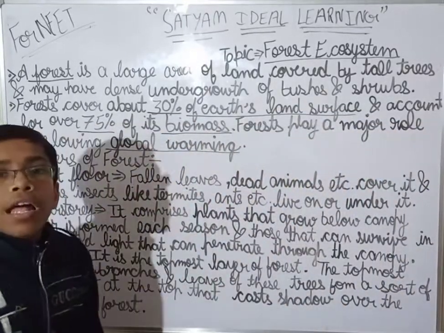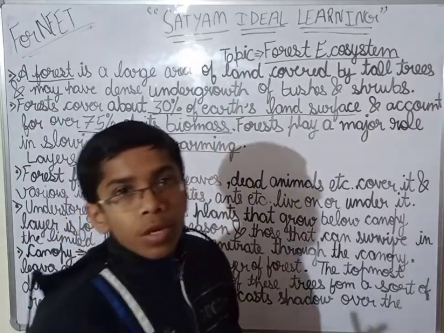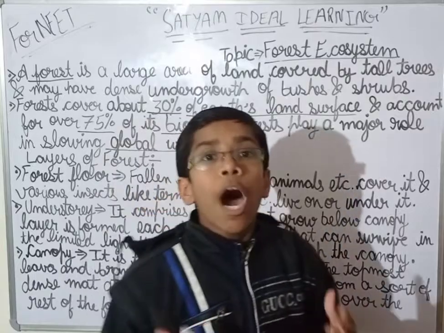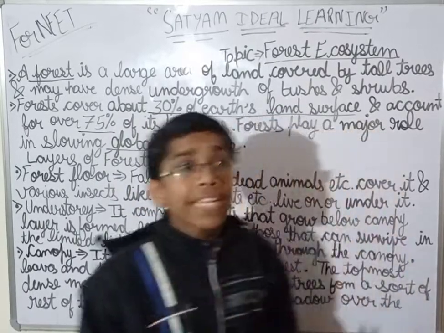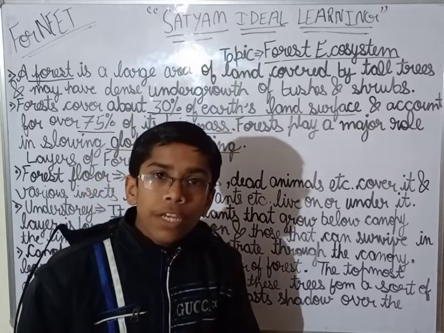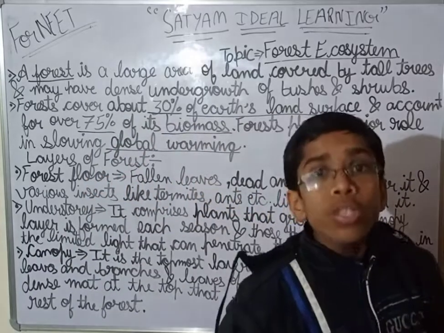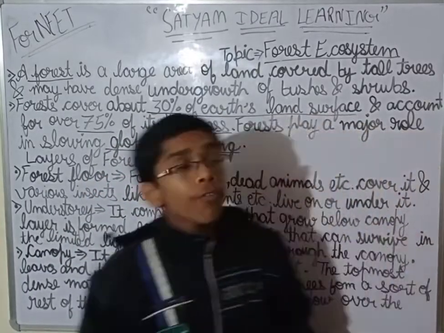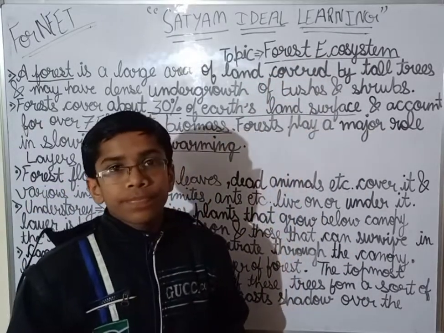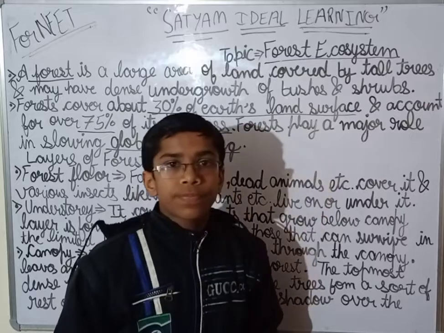Now see, how is the productivity of the forest ecosystem judged? If I ask you the question, how the productivity of a forest ecosystem is judged, then what will you answer?